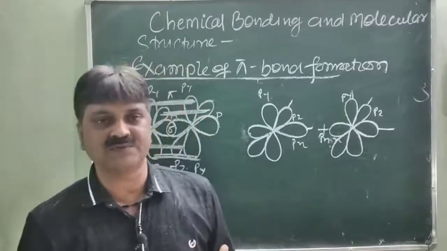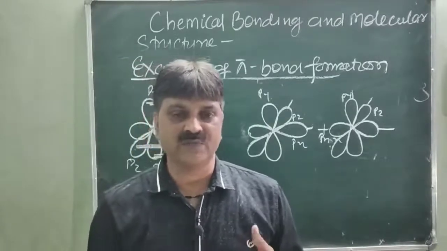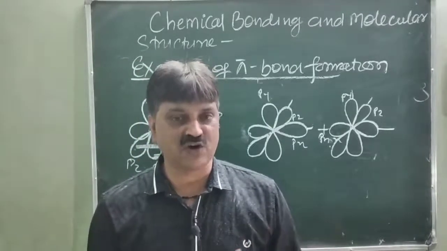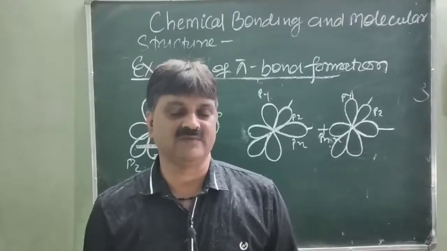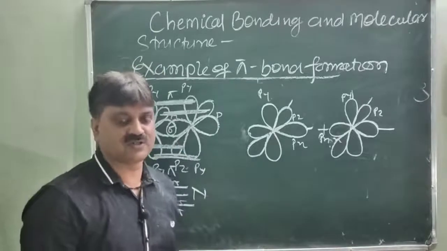So there are two types of covalent bonds, sigma bond and pi bond, and which will have more strength? Sigma bond is stronger as compared to the pi bond. Is it clear? Now next we will discuss hybridizations.